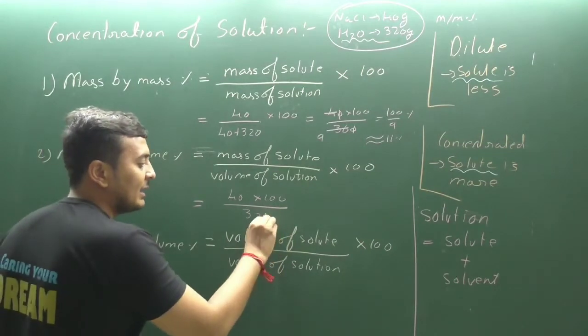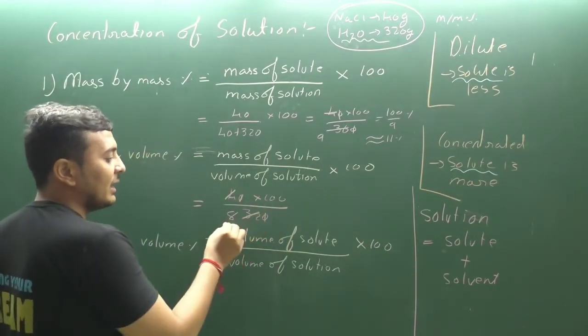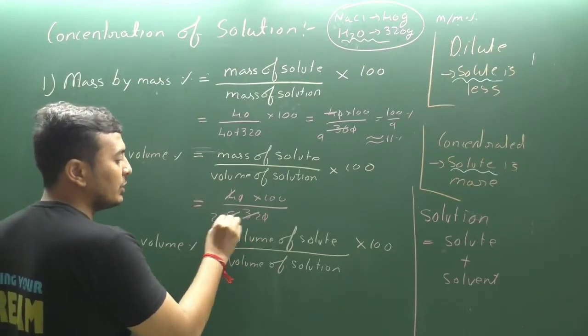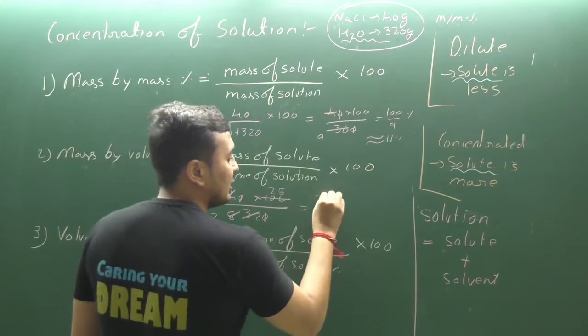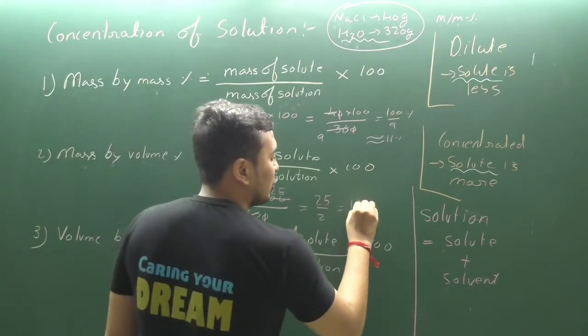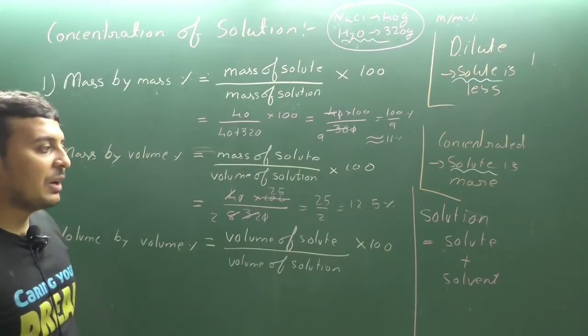Now we can directly cut, 0 0 cut, 4 1s are 4, 8 4s are 32. Again we can cut, 4 2s are 8, 4 25s are 100. So the final answer is 25 by 2, that is equal to 12.5 percent, that is equal to 12.5%.